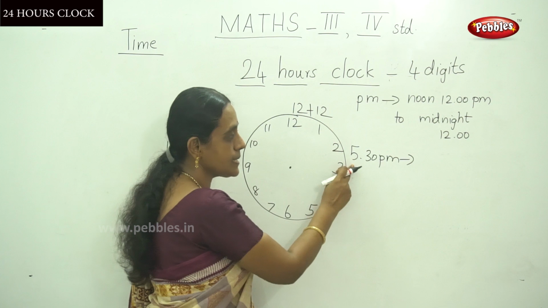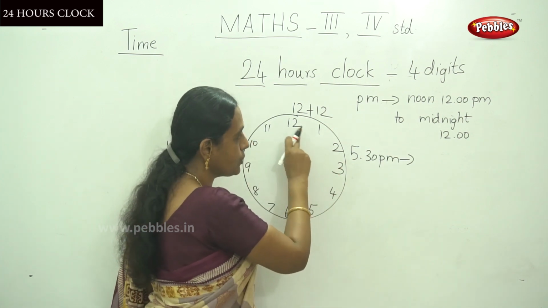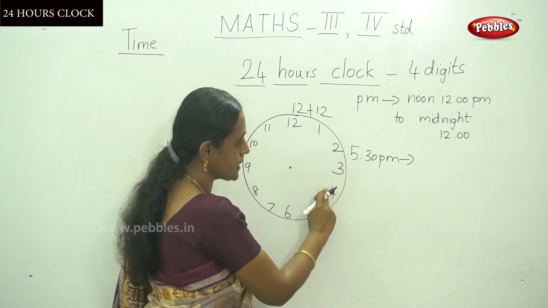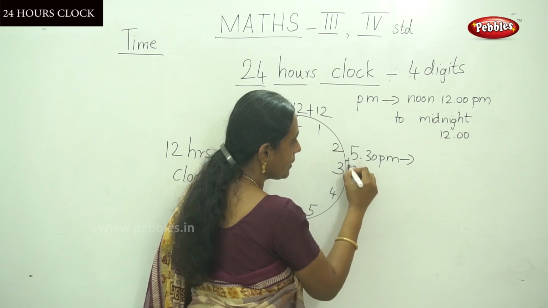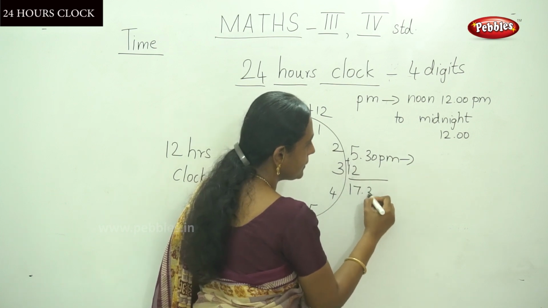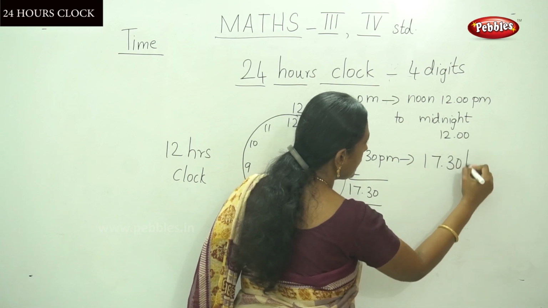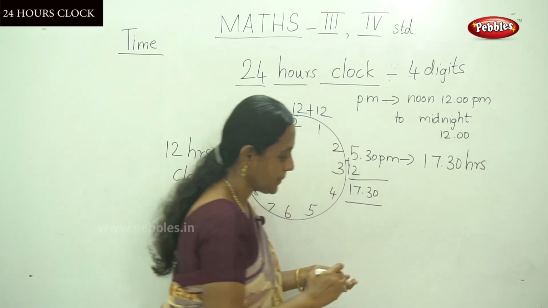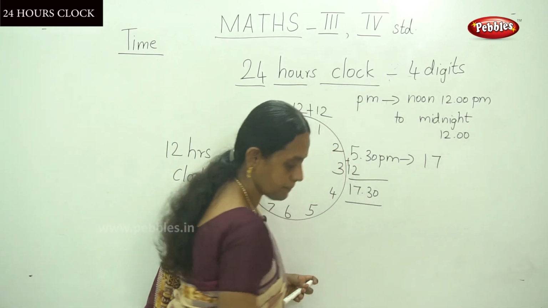You have to add 12, because after 12 you have 13, 14, 15, 16, 17. So you have to add this number 12. That is 17:30. So the answer is 17:30 hours.